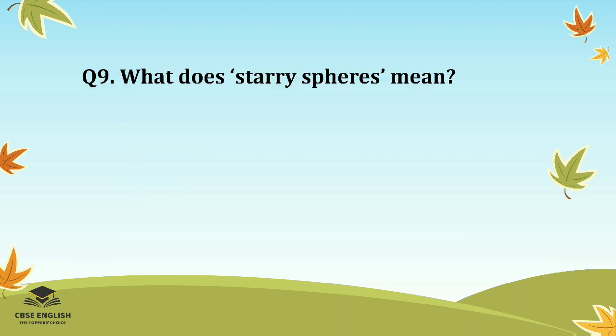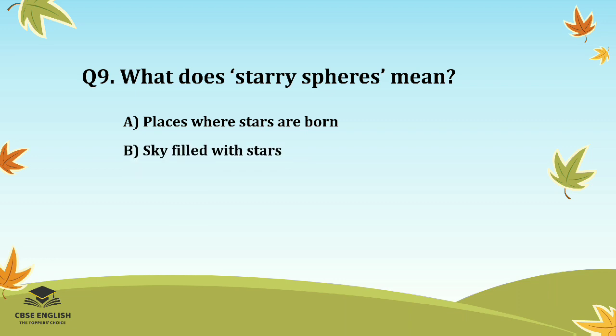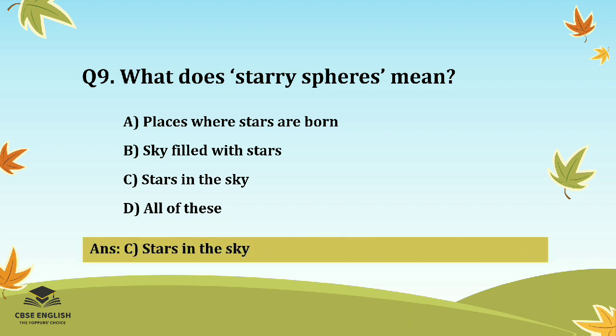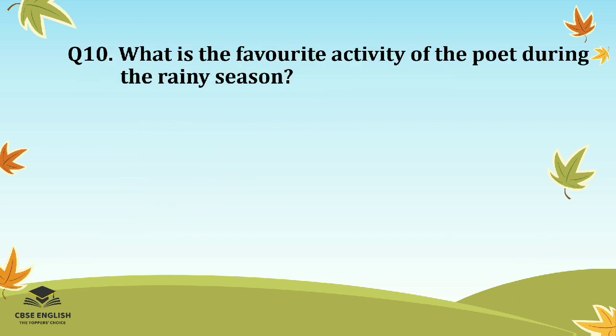Question number 9. What does starry spheres mean? Options are places where stars are born, sky filled with stars, stars in the sky, or all of the above. And the right answer is stars in the sky. Question number 10.